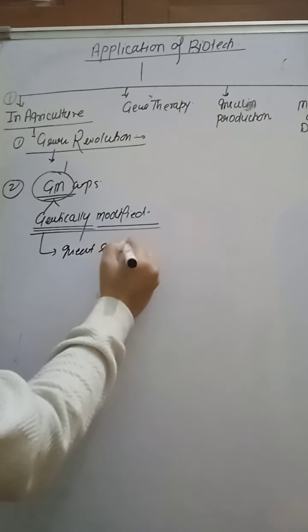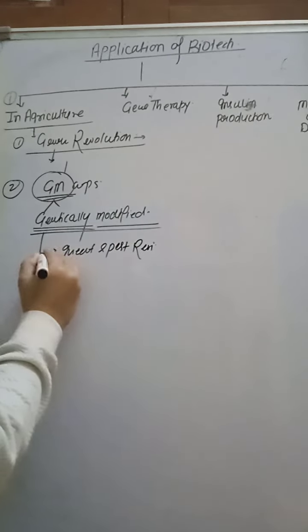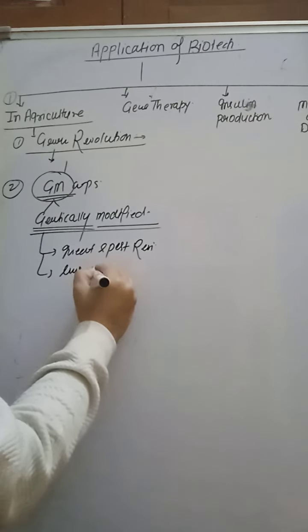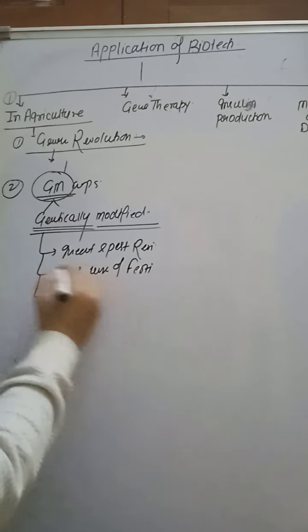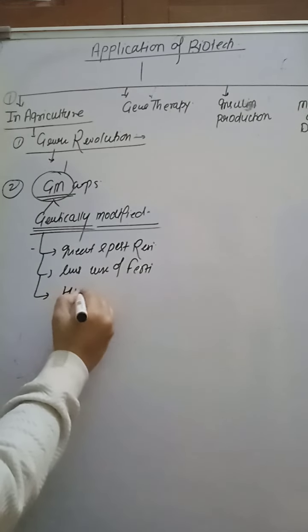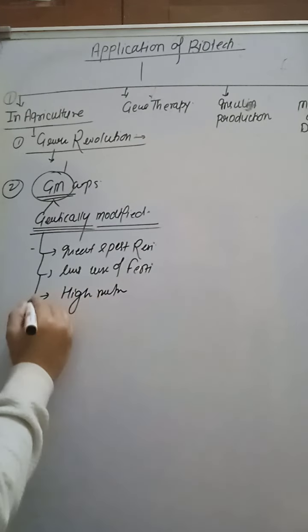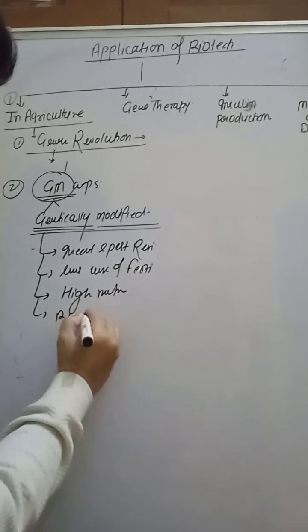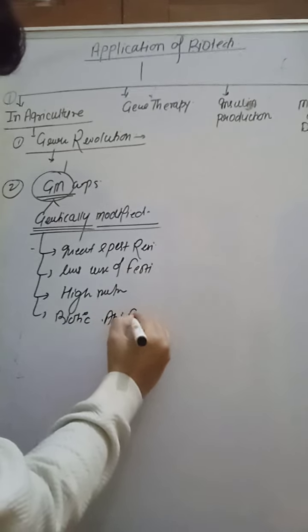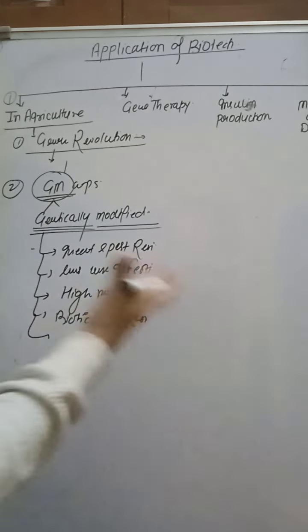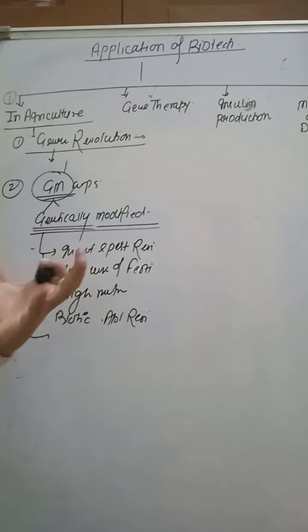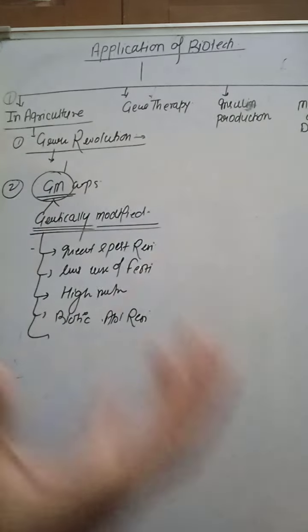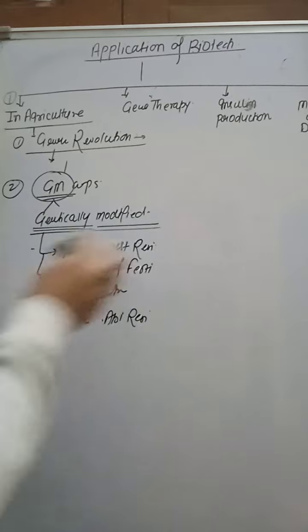Insect and pest resistant crop, less use of chemical fertilizer, high nutrient value, biotic and abiotic resistant. Okay, like drought resistant and some insect and pest resistant. So that is the advantage of genetically modified crops. Some genetically modified crops are Bt cotton, Bt brinjal, Bt tomato.